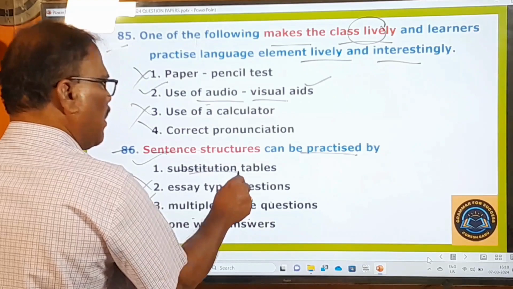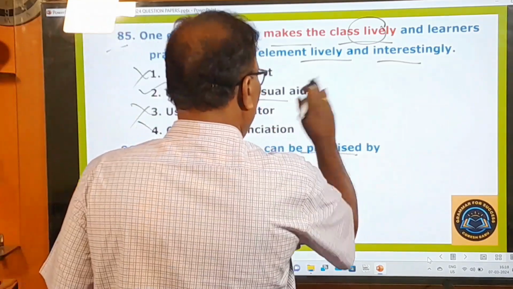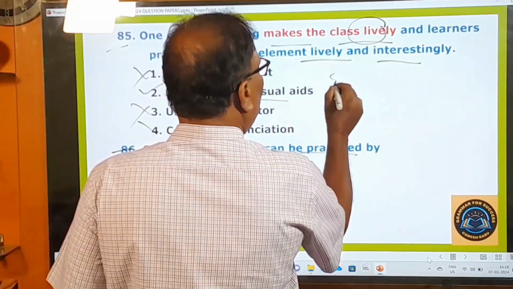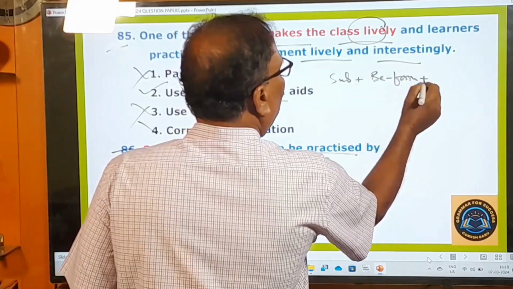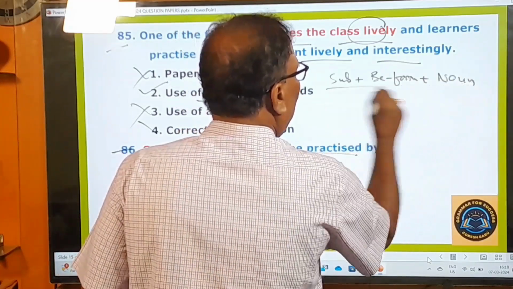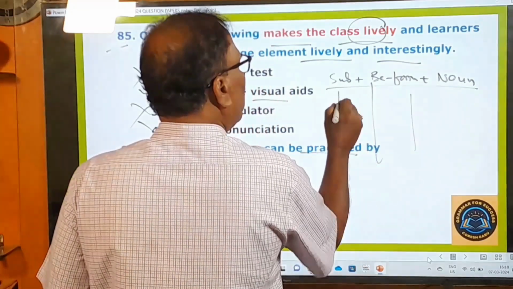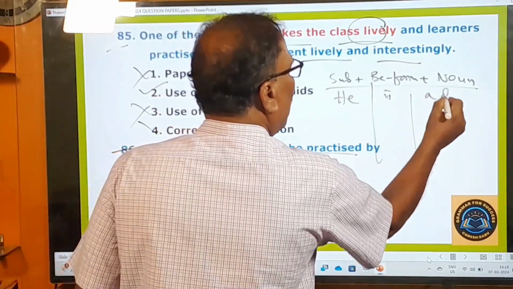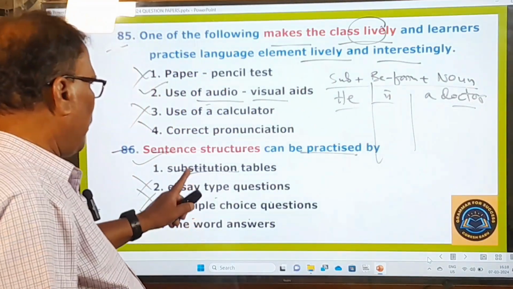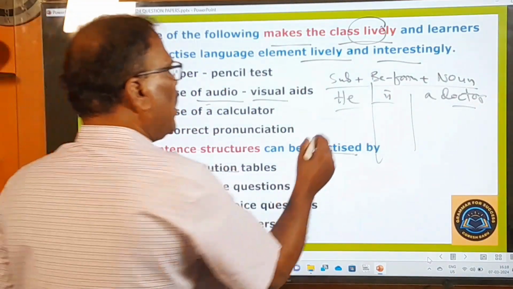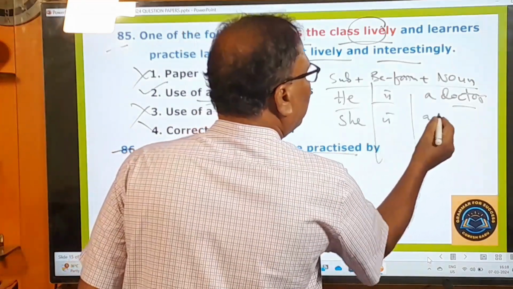Only the substitution tables. For example, some structures are given. Subject, be form, plus noun. This is a structure. One example is given: He is a doctor. Now you can make so many examples like this. That is called a substitution table. She is a nurse.